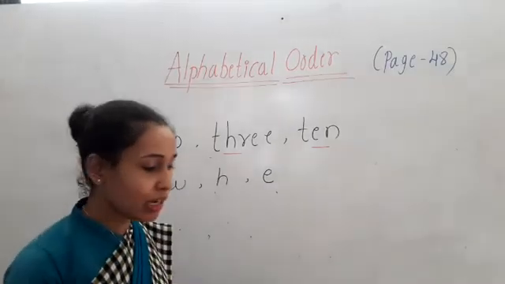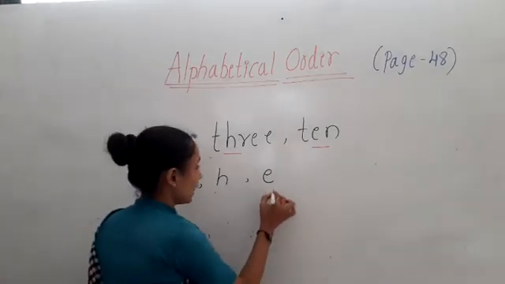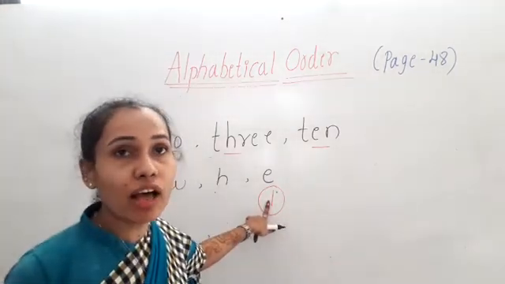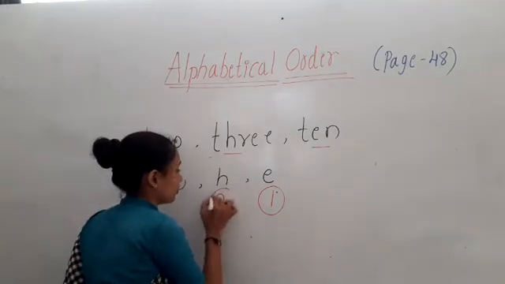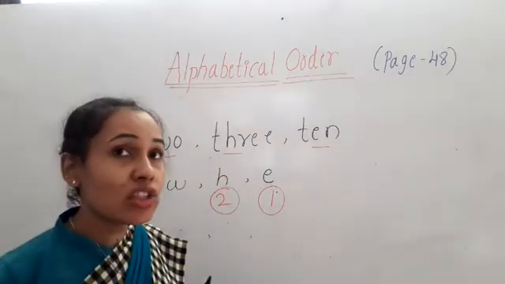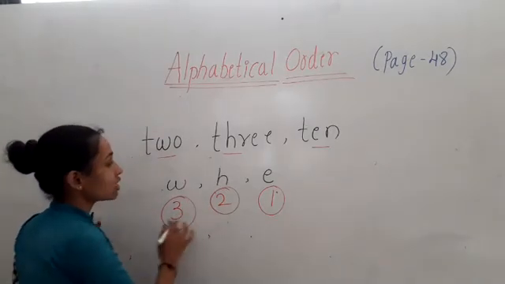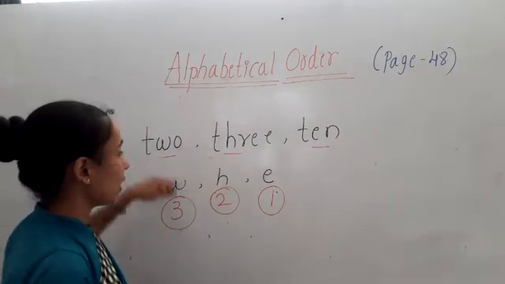So in alphabetical order, which letter comes first children? E. So E letter comes first in alphabets. After E, which letter comes? H. After H, which letter comes? W. So according to this, we have to arrange these words in alphabetical order.